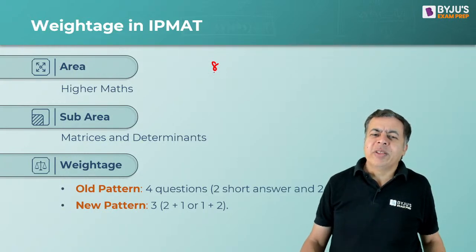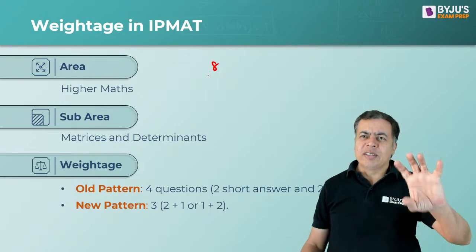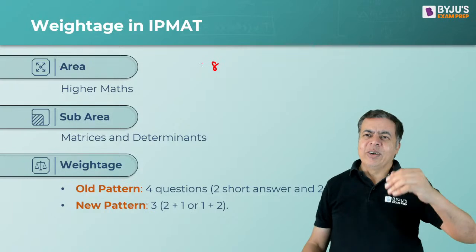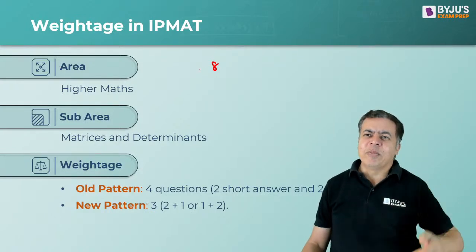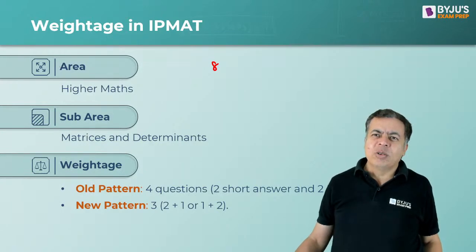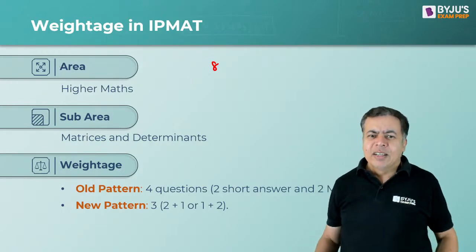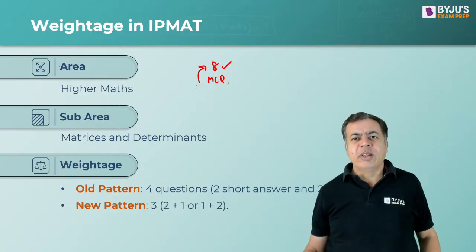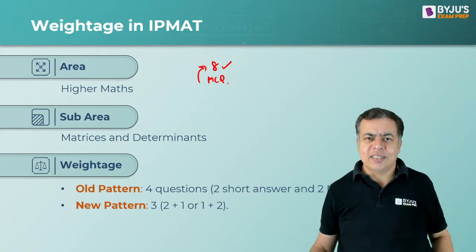We talked about this topic: matrices, determinant, trigonometry, and some application of calculus also. But I keep telling that even if you score 8 correct answers in your MCQ, only MCQs I am talking about, then definitely you are through to the second stage.